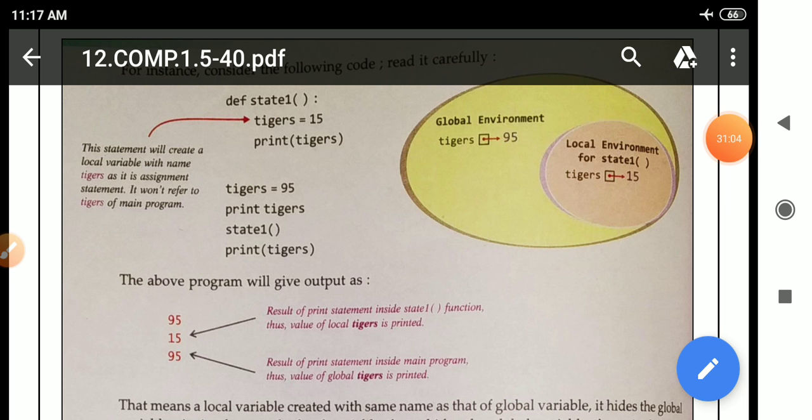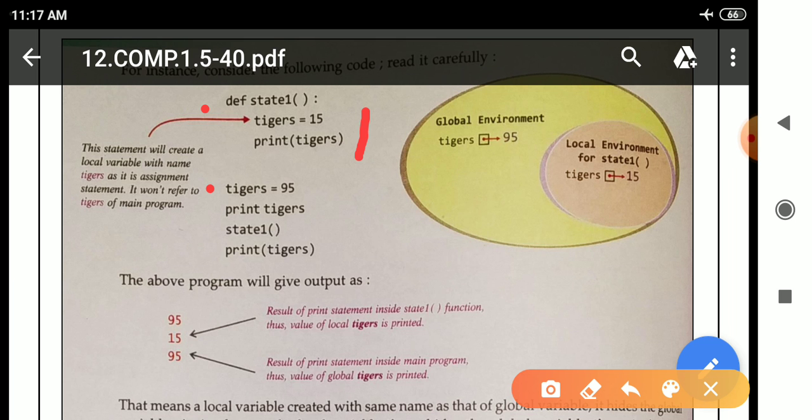So execution of the program starts from the first line, here the definition. First Python will execute this function header to identify whether it is a valid function or not. After that it will move to line number 4.